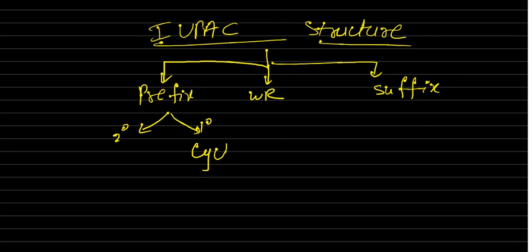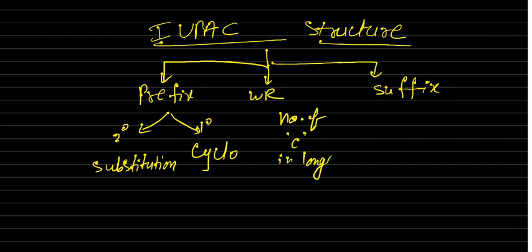If a ring compound is there, cyclo we will use, otherwise no cyclo. Here substitution. Okay, word root, number of carbons in the long chain. Instead of long chain, I can say parent chain is better, because sometimes the short chain also becomes the parent chain, or principal chain.